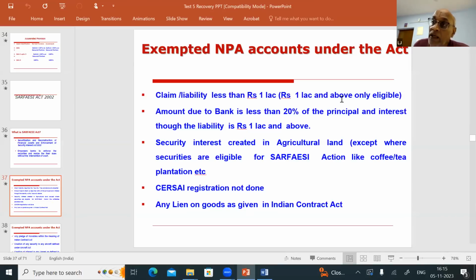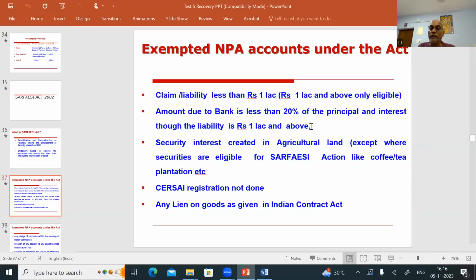Second point, even though the liability is 1 lakh and above, if the borrower has already paid 80% of the amount due to the bank, so already you have taken a loan, along with interest, this much amount he has to pay. He has already paid as on date 80% of the amount due to the bank. So the account slipped to NPA. Okay, already he has paid 80% of his liability. Still the liability is there. The liability is 1 lakh and above. In that case also, you cannot proceed under SARFAESI. Amount due to the bank is less than 20% of the principal and interest, though the liability is 1 lakh and above.